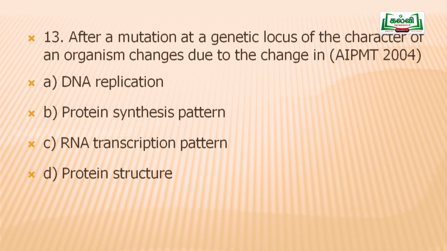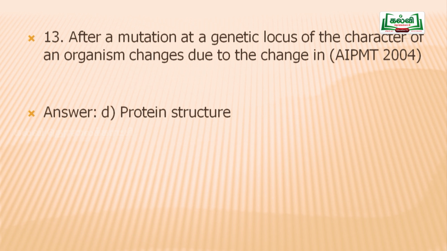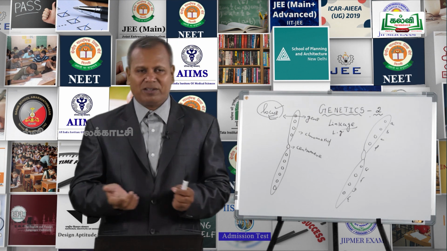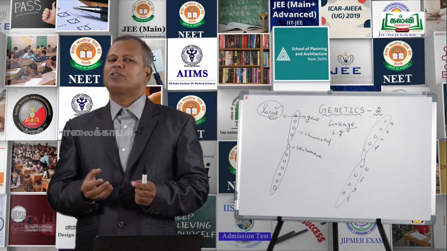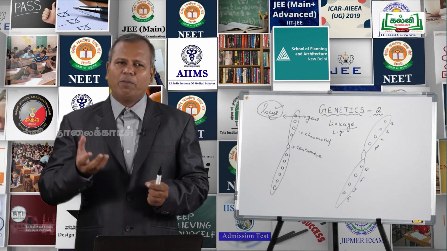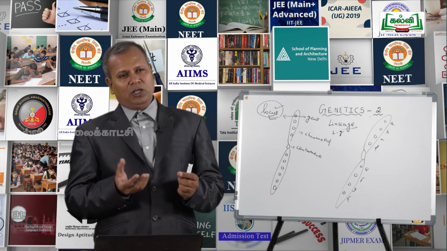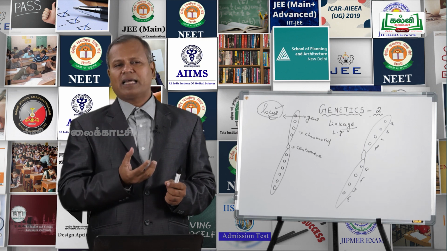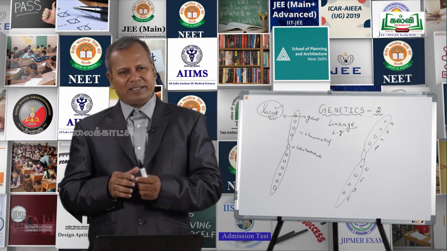The correct answer for question number 13 is protein structure. You know, proteins are known as the bodybuilders, chemically made up of amino acids. Amino acids combine through peptide bonds to form dipeptides and polypeptides. So the correct answer for question number 13 is option D, protein structure.